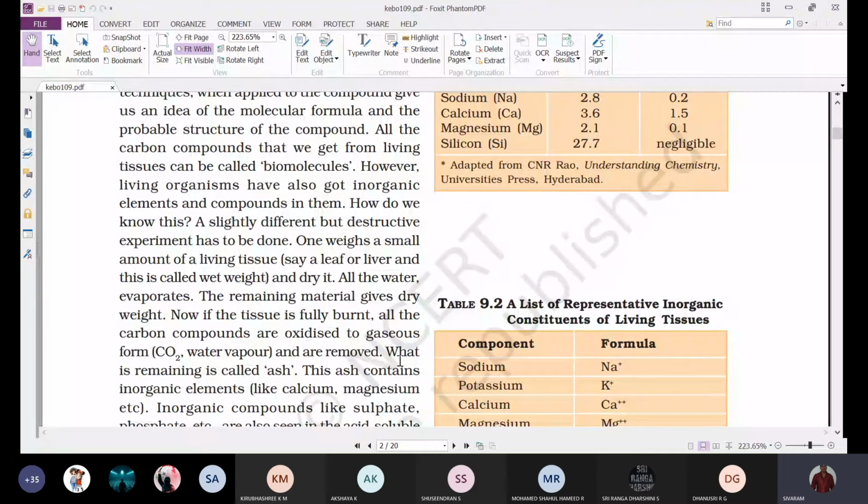Next it has to be completely dehydrated, which means all the moisture and water has to be removed completely. Later the weight of that tissue is noted, and that is the dry weight.